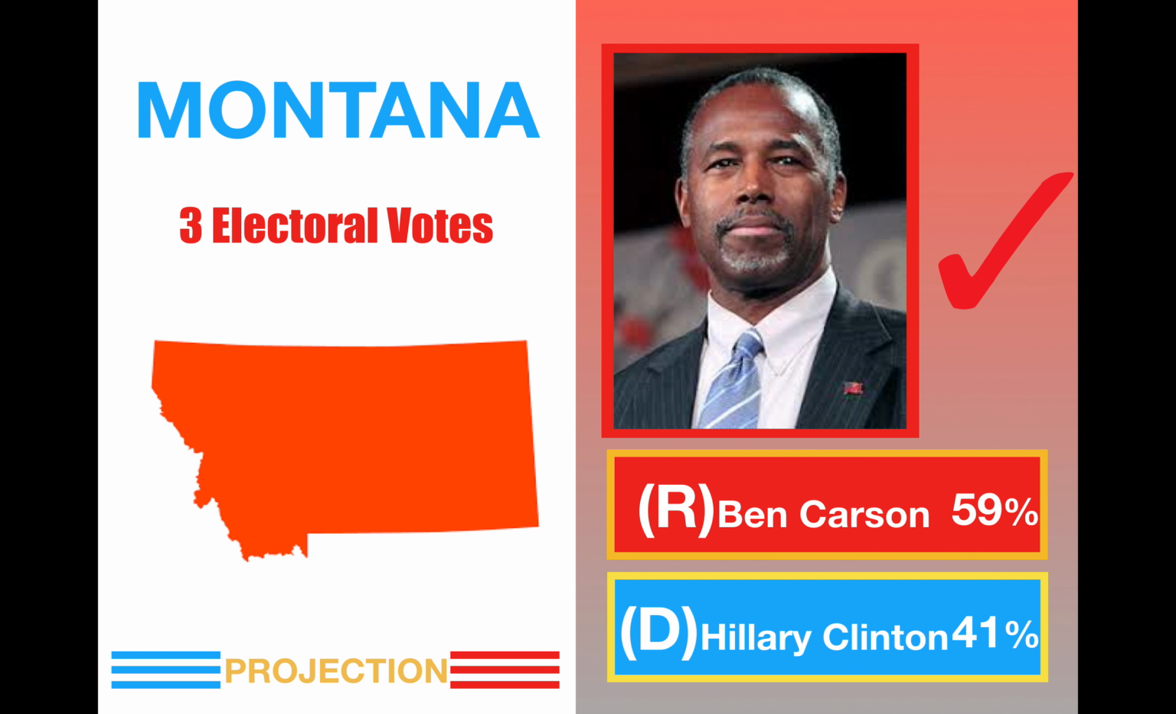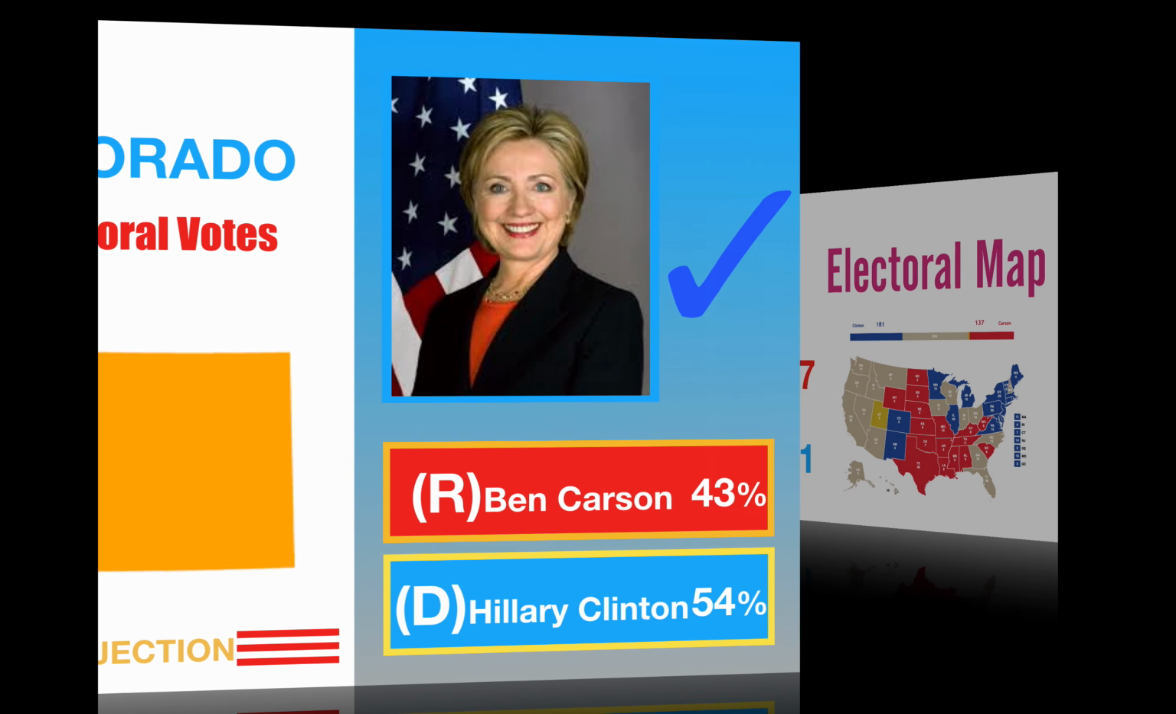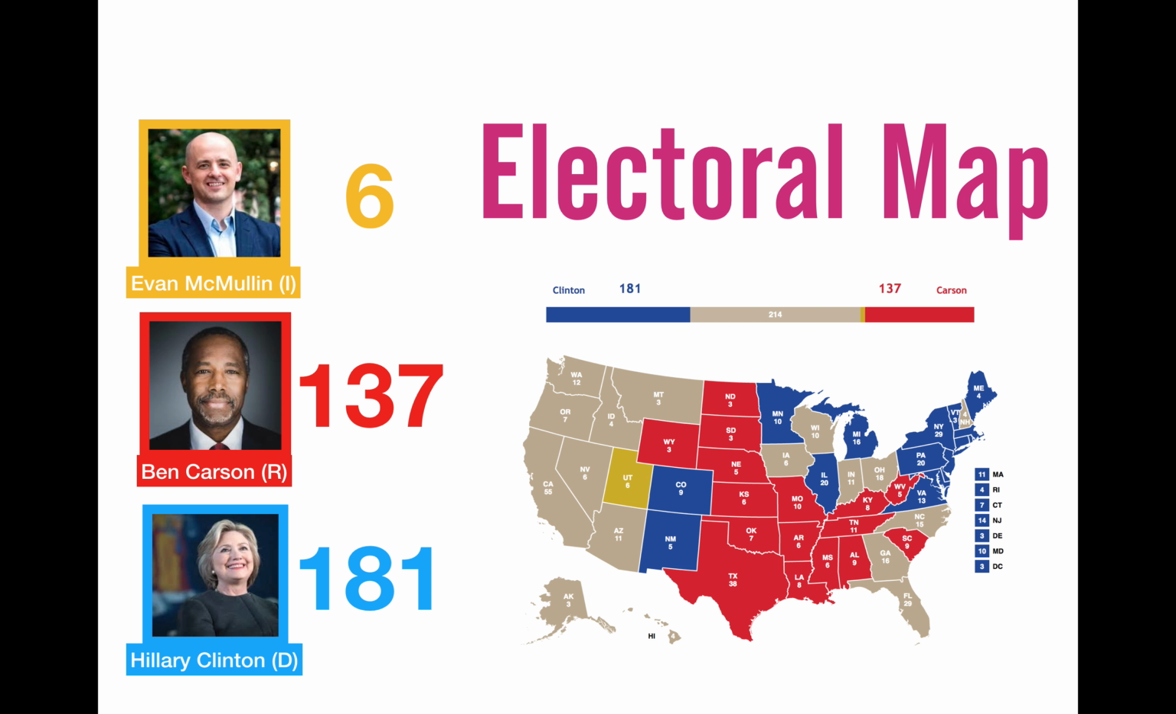As for Montana, with a Republican victory, this is what it would look like. This was my first ever theme besides my 2008 election night video. And a Democratic victory would look something like this. And the electoral map would look something like this, with the electoral map in white, the electoral map title in purple, and the candidates on the left.